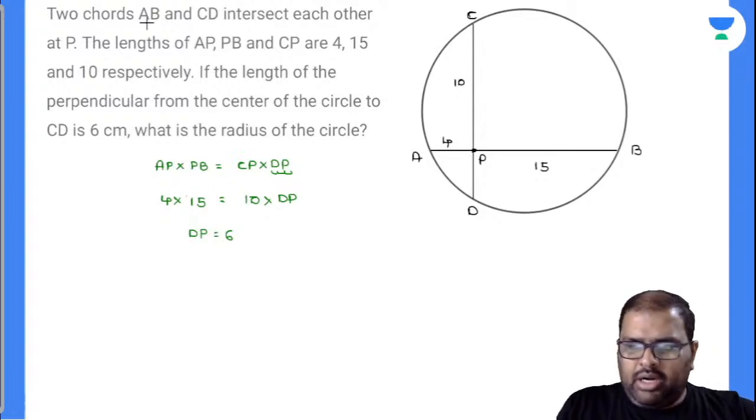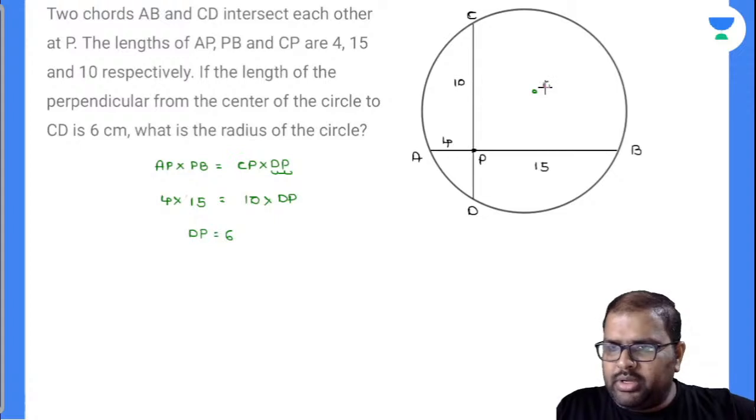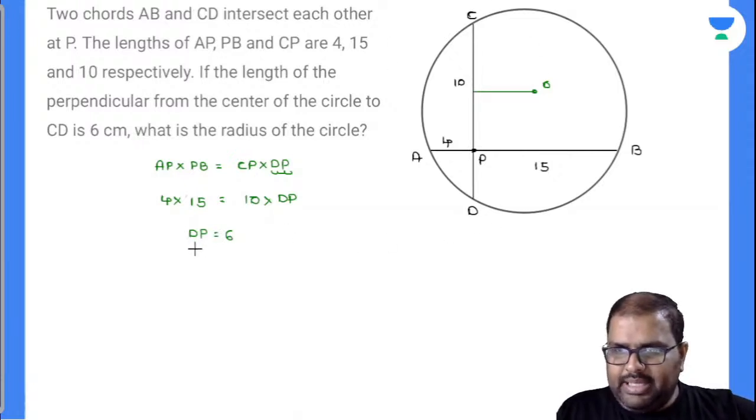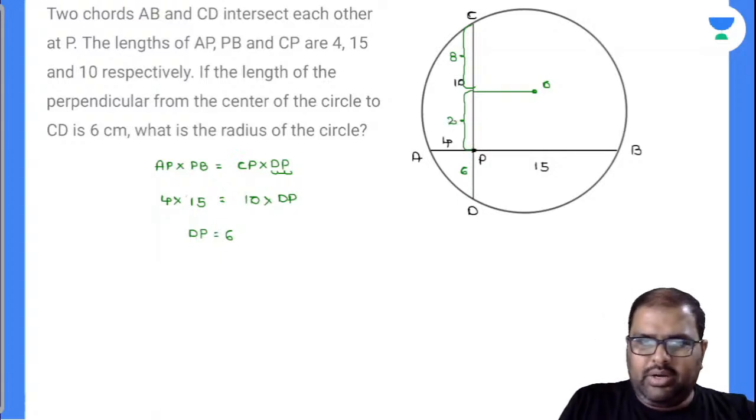Now I have dropped a perpendicular from the center of the circle. I'll take this as O. It will be this thing. Now this is completely 16 because DP is 6. Now I'll write 6 there. Now closely observe. Now I will get the value. We have done correctly only, but we have missed out this. Now see here, this value will be 8, and this is 4, this is 2, and this will be 2. Now I got the answer perfectly.